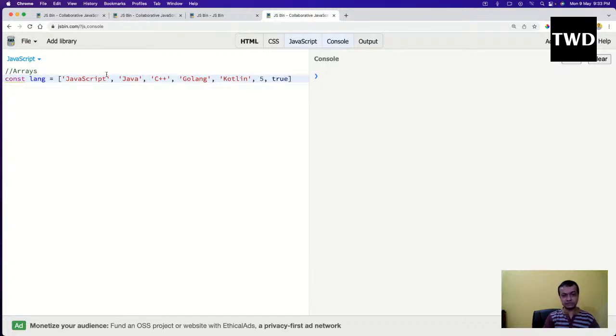Here one thing is different from other programming languages: I have a string, a number, and a boolean in the same array. In most programming languages, you either have a string array or a number array or a boolean array. But in JavaScript it is not like that. So I have a console.log of lang, I'll have now.